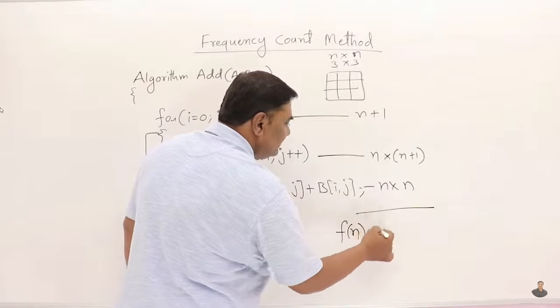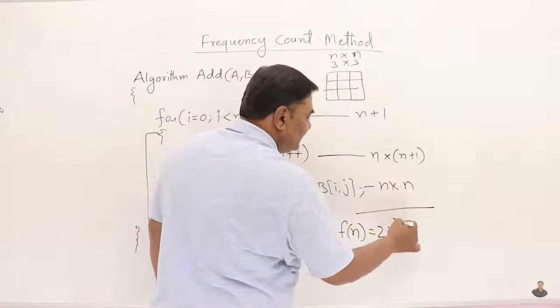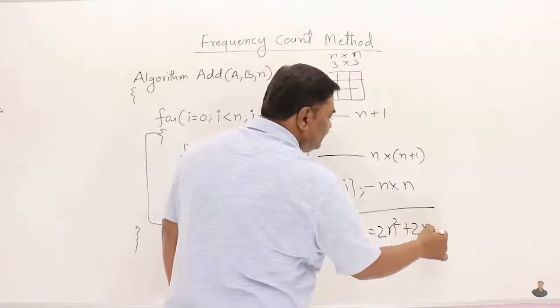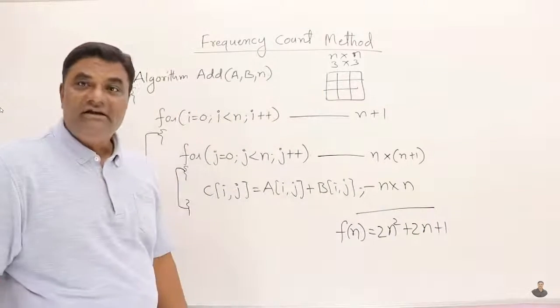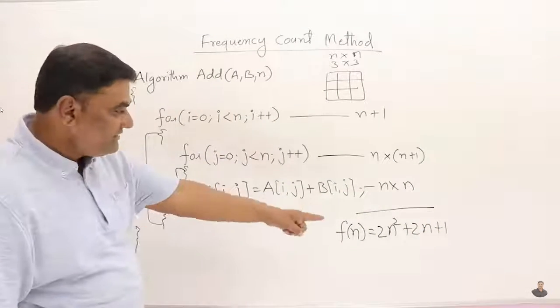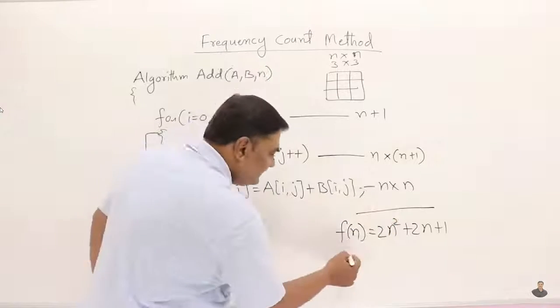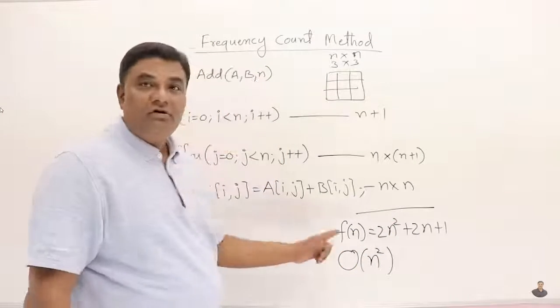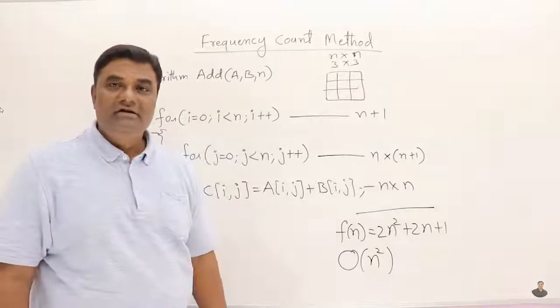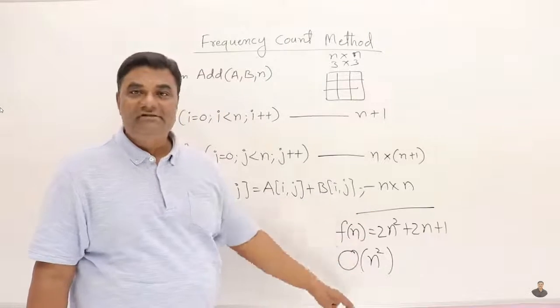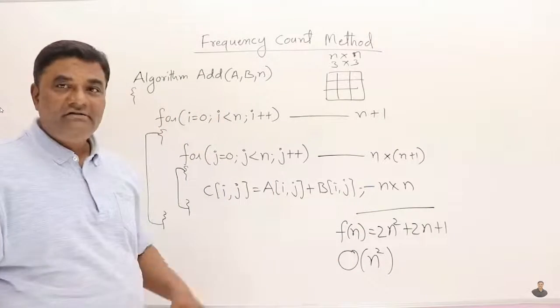f of n is n square, 2n square plus n and n, so 2n plus 1. This is the time function for this algorithm. What is the highest degree? 2. So we don't write the degree, we write order of n square. We are not saying that it's equal to this one. We are saying that the degree of this polynomial is n square. That's all. This is the time complexity.